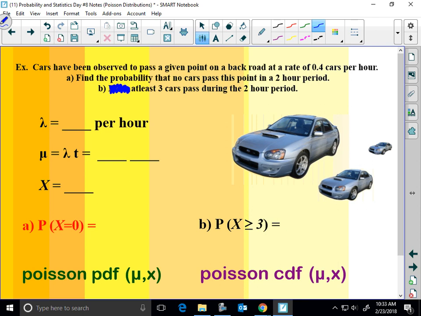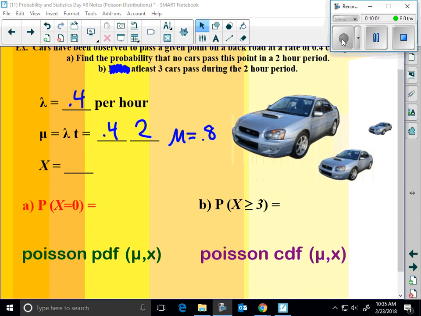Okay, so in part B, at least 3 cars passed during the 2-hour period. So find lambda. What would lambda be? Let's start that piece together. 0.4 cars per hour. How long is the time period? 2 hours. So I'm going to see a 0.8. So mu equals 0.8. I'm going to give you some time here to try to complete this problem on your own.